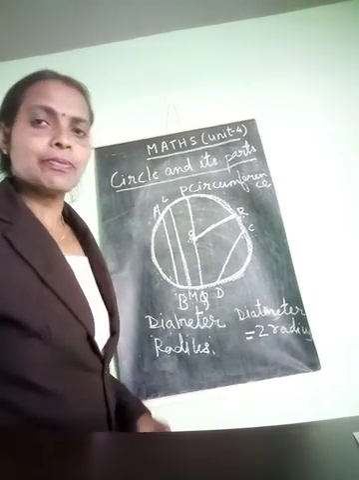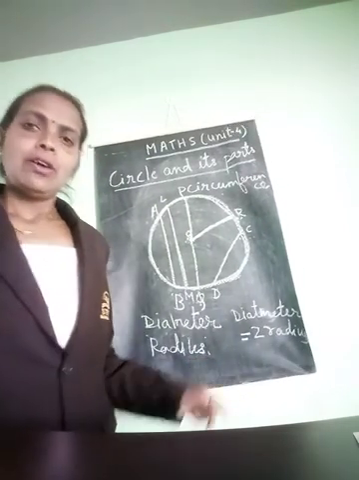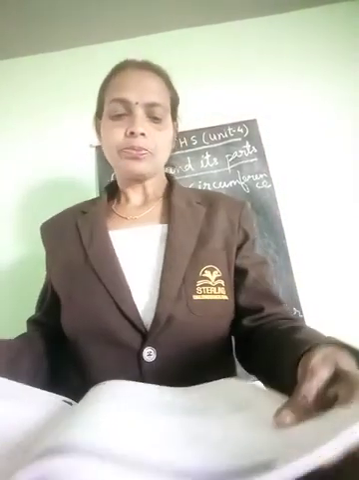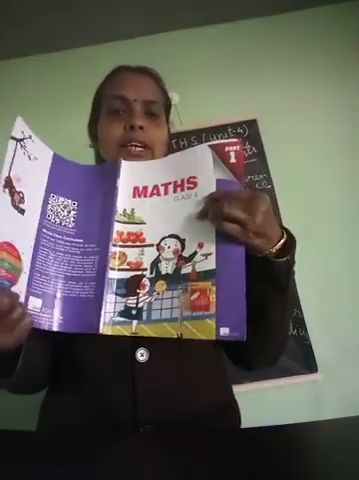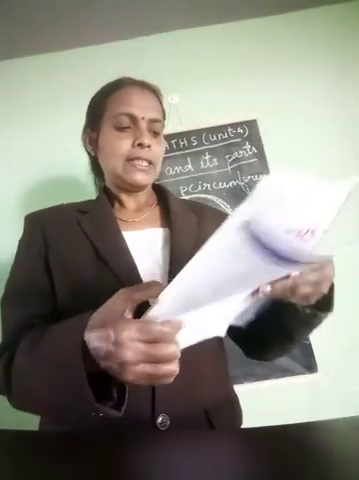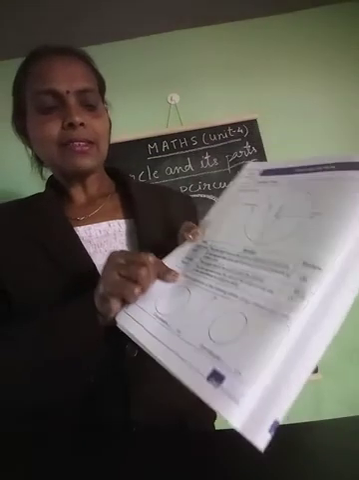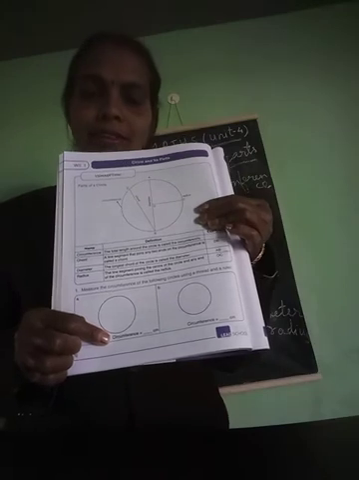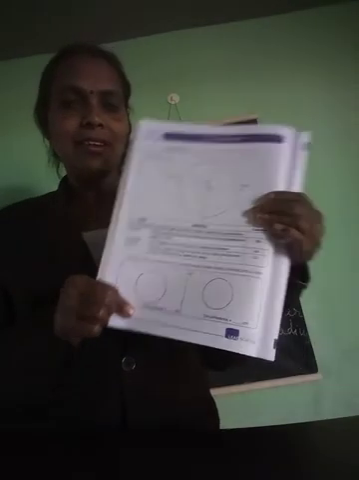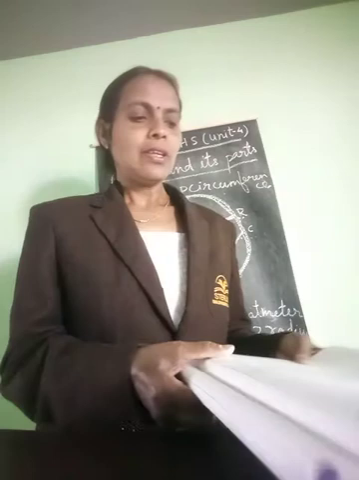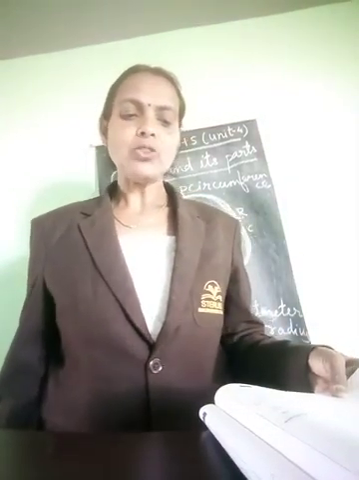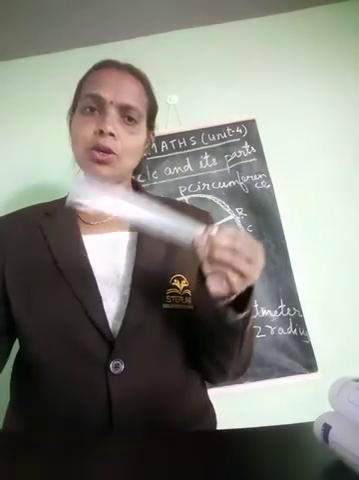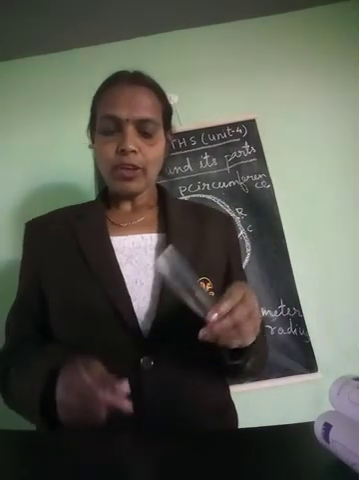This much you understand. Now take up your maths workbook, question number 1. This workbook you take out. Question number 1. Measure the circumference of the following circles with the help of thread and scale. So what you have to do, measure the circumference of the following circle using thread and a ruler. Ruler means this one. We call this one a ruler, and thread you have to take.